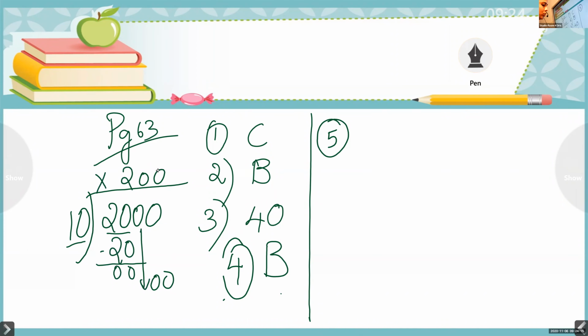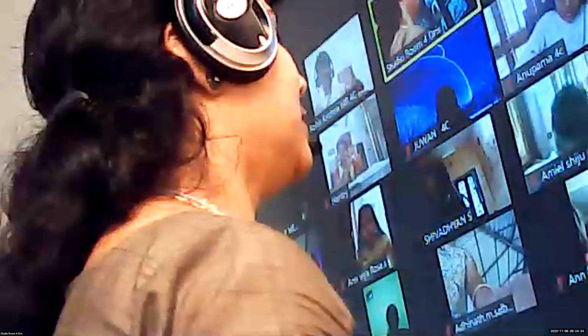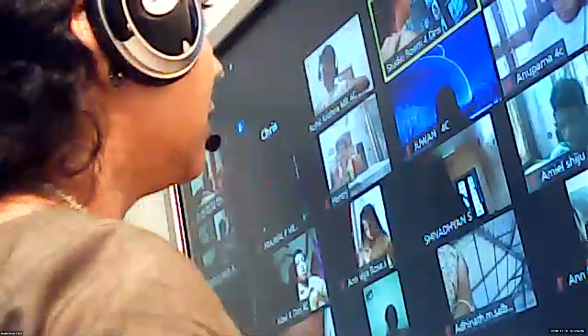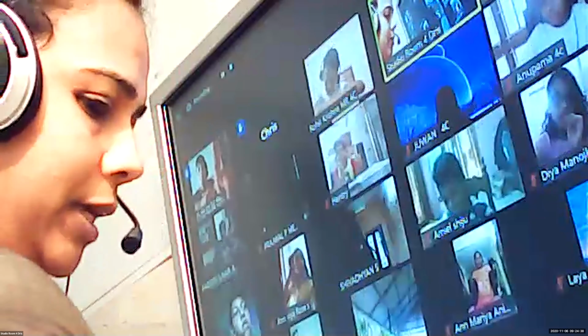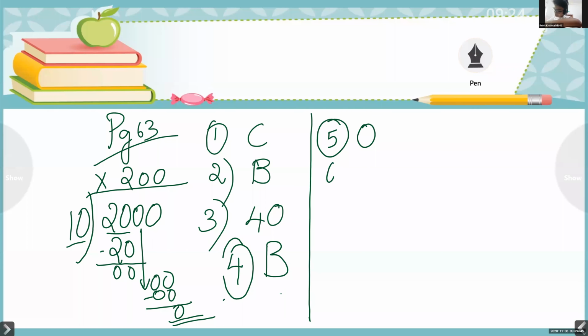But the question is about the remainder. 0 minus 0. So look at the board and tell me which is the remainder. Remainder is what? 0. So you have to read the question properly. Are they asking quotient or are they asking remainder? If they're asking quotient, it will be 200, but they are asking remainder. So which is the answer? 0. Question number 5, the answer is 0. Understood, children? Are you reading the question carefully?